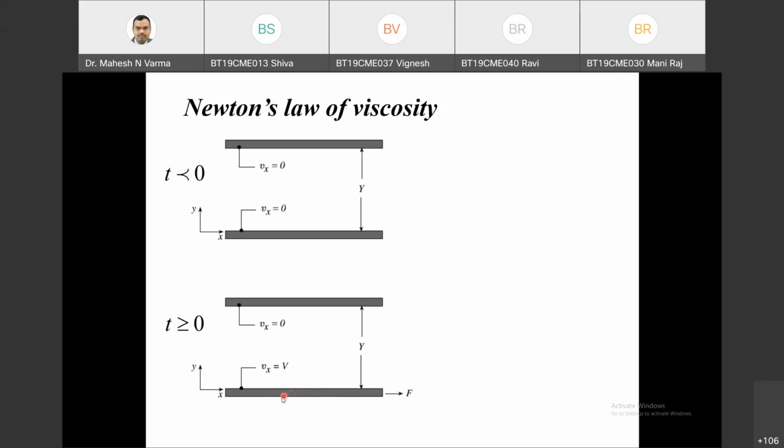Look, I am telling that at time t equals 0, this lower plate is given a force F. Because of this force, the lower plate starts moving in the x direction with a velocity v. As the lower plate is moving with velocity v, the first layer of the fluid, which is in touch with this solid plate, will move with velocity v. What is this boundary condition? This is not an initial boundary condition.